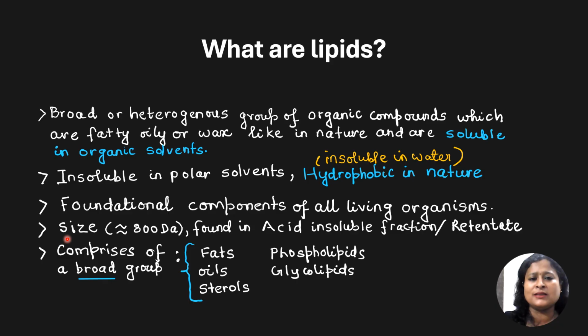Now, if we talk about the size of the lipids, it is approximately 800 Daltons or less than that. If you remember, in previous sections we read that lipids are found in the acid insoluble fraction or the retentate, even though their size is small. Why? Because they have a tendency to form aggregates. Talking about the examples of lipids, I already told that they comprise a broad group of compounds. So examples of lipids can be fats, oils, sterols, phospholipids, glycolipids, etc.